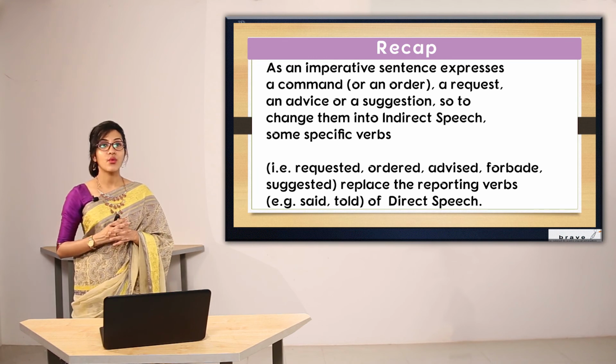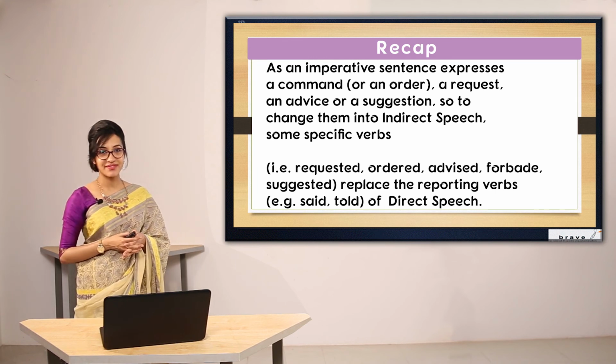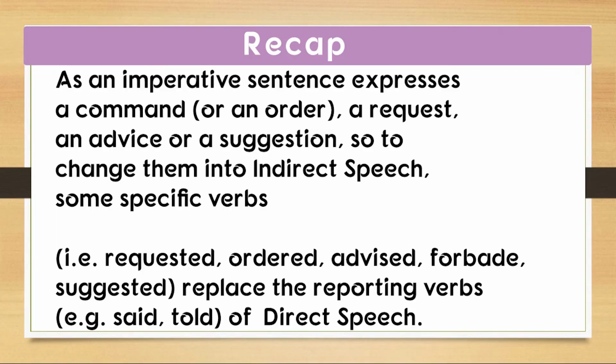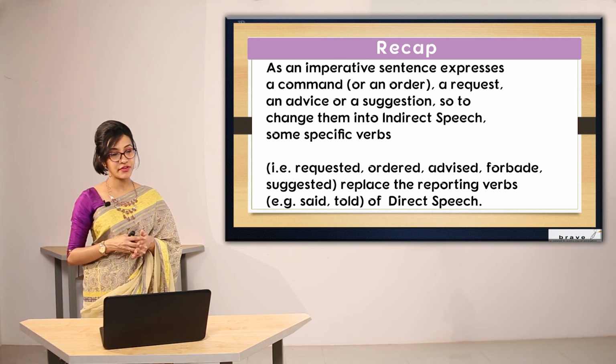Now let's have a quick recap of what we have learned today. In today's class, we have learned that an imperative sentence has a command, a request, an advice or a suggestion. To change them into indirect speech, some specific verbs, that is requested, ordered, advised, forbade, suggested, replace the reporting verb said or told. We have also looked at different rules. We have also looked at how punctuation can be changed in case of imperative sentences.